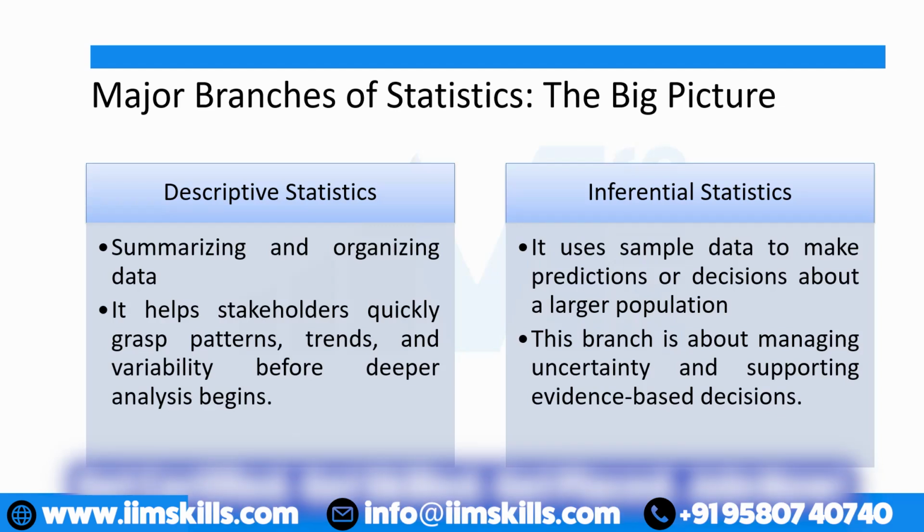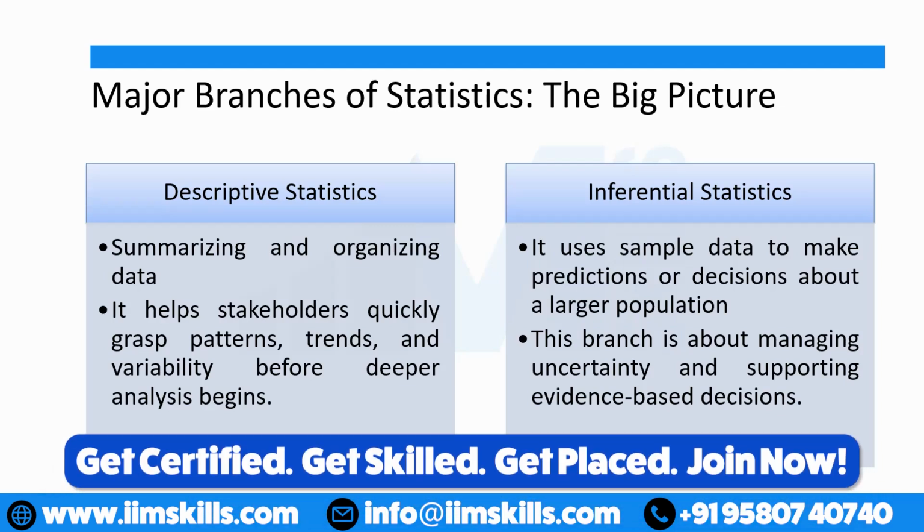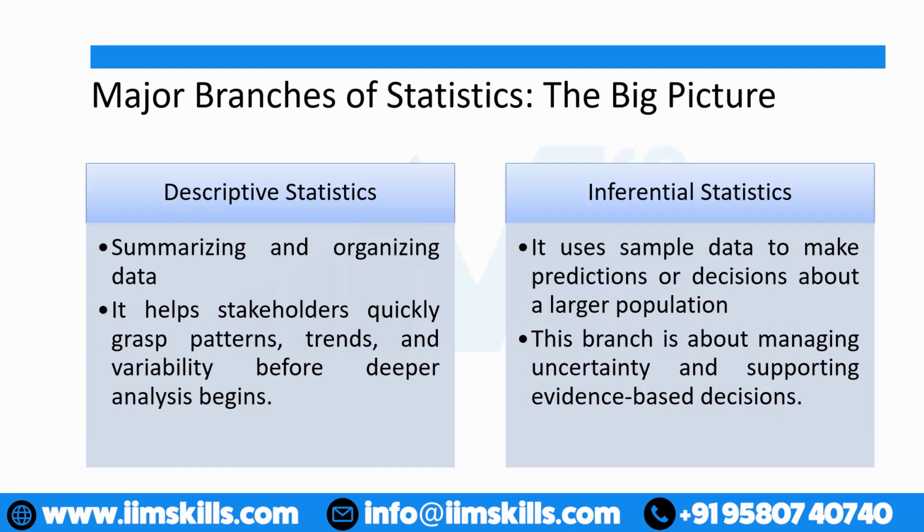You summarize and organize the information, and because of this summarization, we will try to understand the trend. Which city is a highly affected zone, like red zone, orange zone. We will get the trend which we might not otherwise know. If you see the whole data, we will not understand. But when you start summarizing the information, when you plot it in a line chart or a bar chart, we will understand the trend. So something about the past is descriptive. Something for the future is inferential statistics.